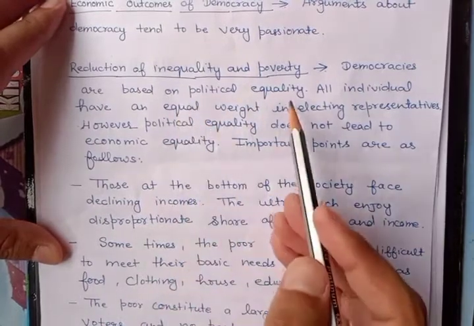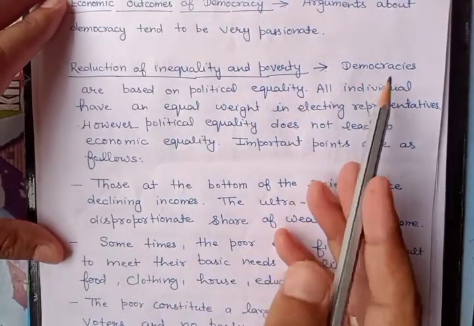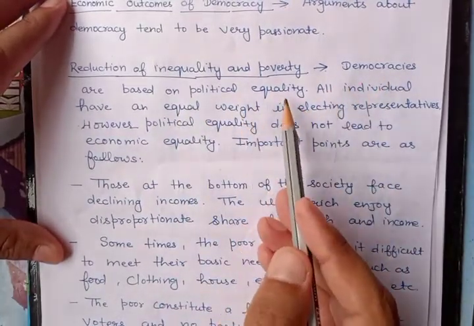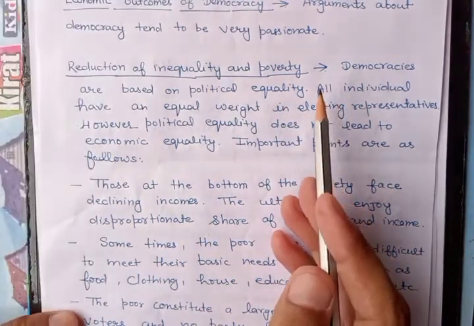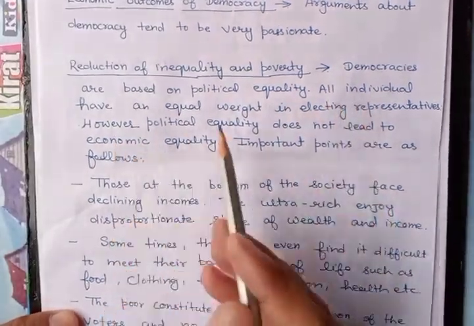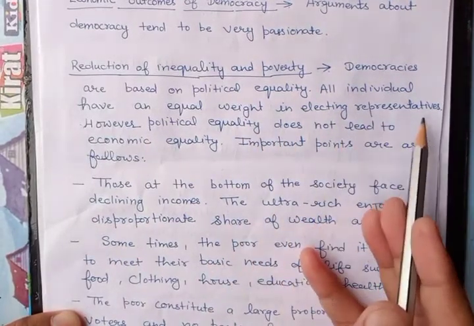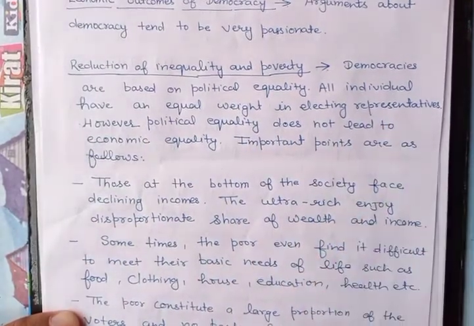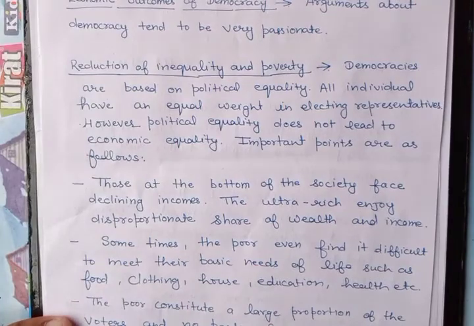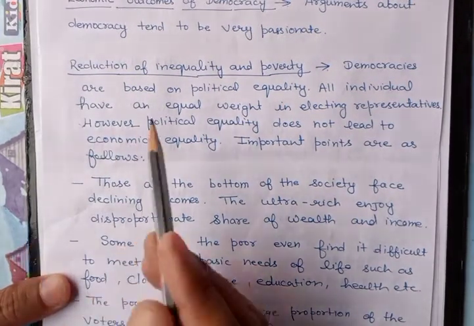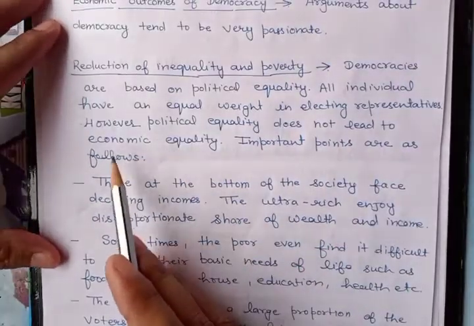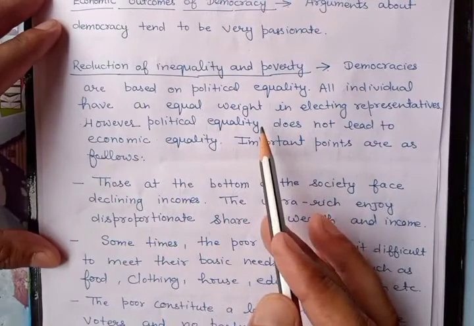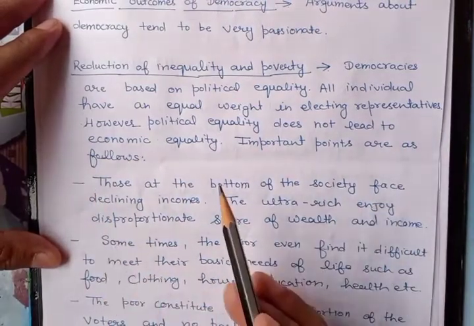Democracies are based on political equality. Yes, all the democracies mostly are based on political equality, where all the people have the right to vote and the right to get elected. All individuals have an equal weight in electing representatives, because our Indian democratic system is based on one person, one vote and one value. However, political equality does not lead to economic equality. That there is political equality does not mean that there is economic equality.